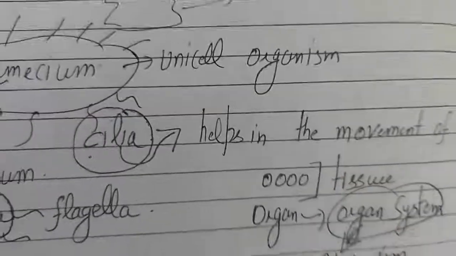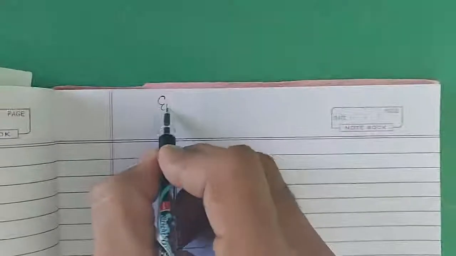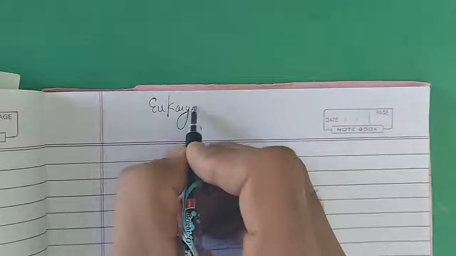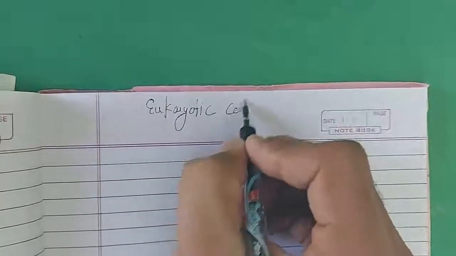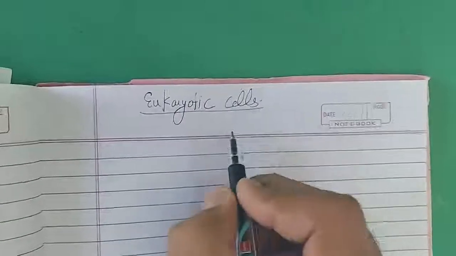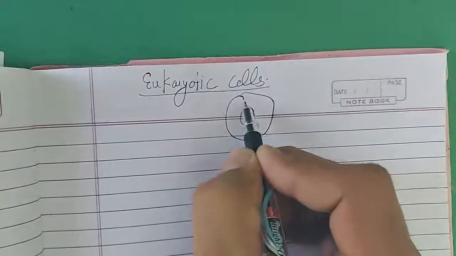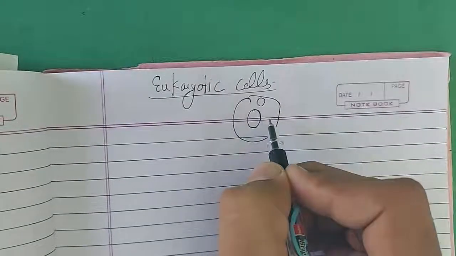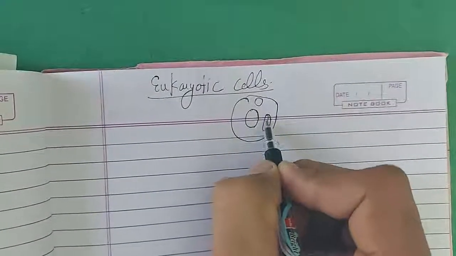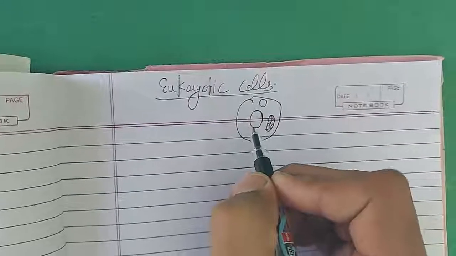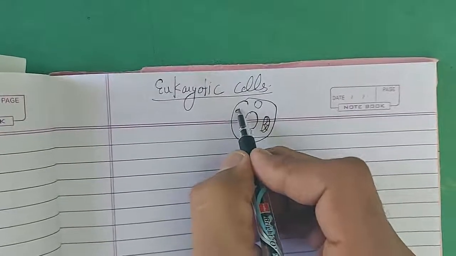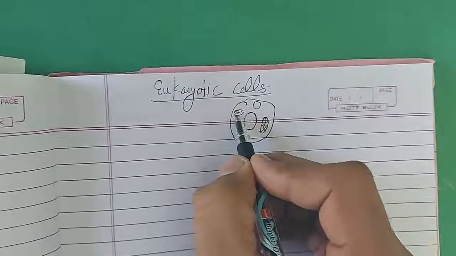Next concept: I've already told you there is one type of cells whose name is eukaryotic cells. What are eukaryotic cells? In a eukaryotic cell, the nucleus will be here, like this is the vacuole, this is the mitochondria, suppose this is the Golgi bodies, like this.